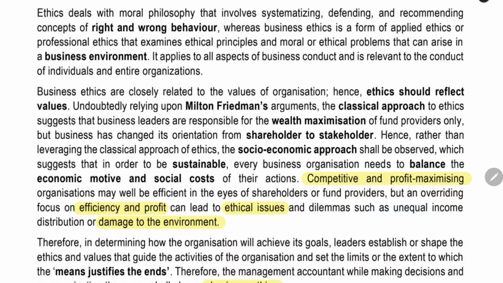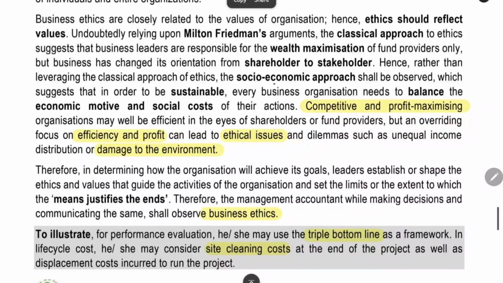You have to give back to the environment also. You have to take a socio-economic approach. You have to consider the society and the economic situation of the country also. You should have an economic motive, and then social cost also you should consider. You should be competitive, you should be making profit, you should be efficient, and then at the same time you should not do any damage to the environment. That should be an ethical issue. You should be acting carefully in that problem.